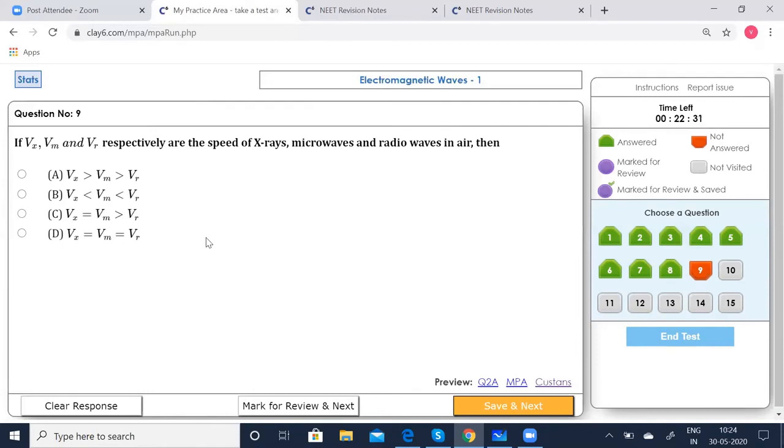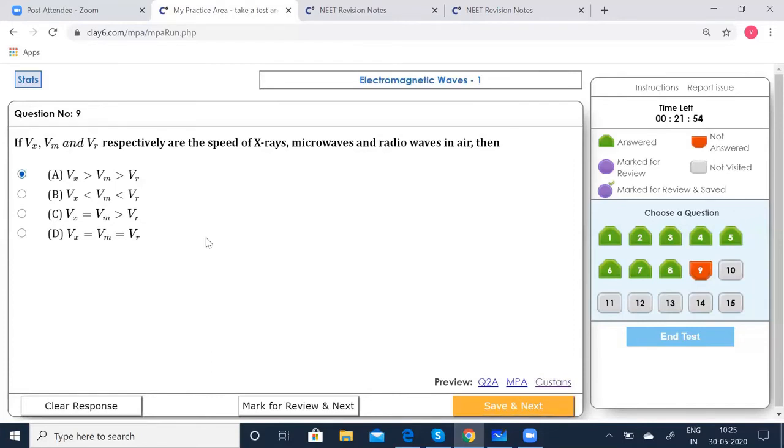So, you know, wavelength and energy are inversely proportional. So, if the wavelength is less, then their energy should be more. That is, energy of the X-rays will be greater than the energy of the microwaves, which is greater than that of the radio waves. So obviously, energy is proportional to V. So velocity is going to be Vx greater than Vm greater than Vr. So option A should be correct.